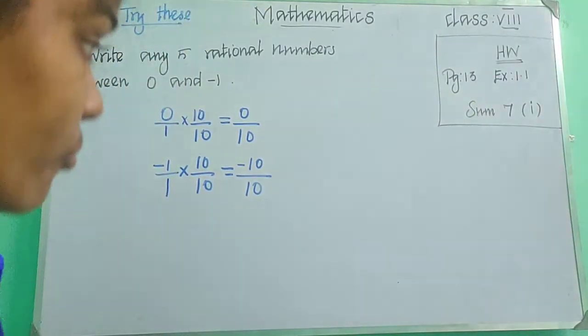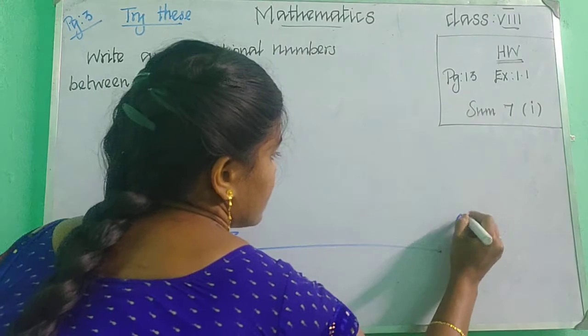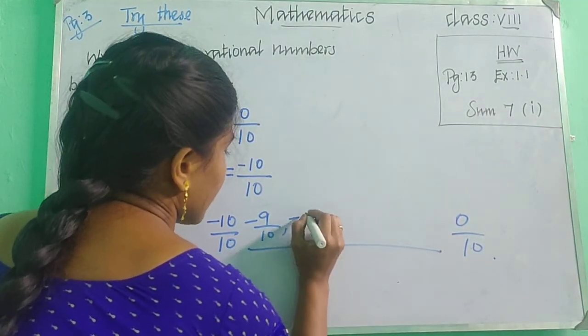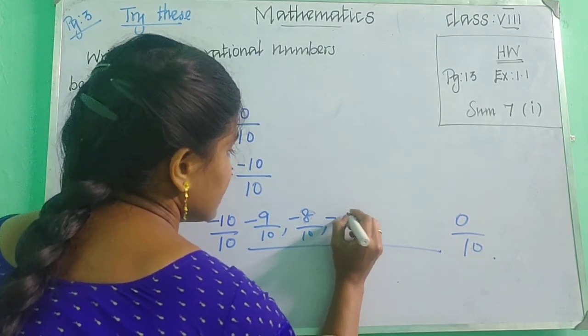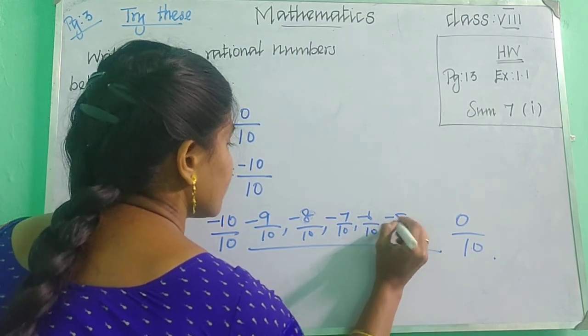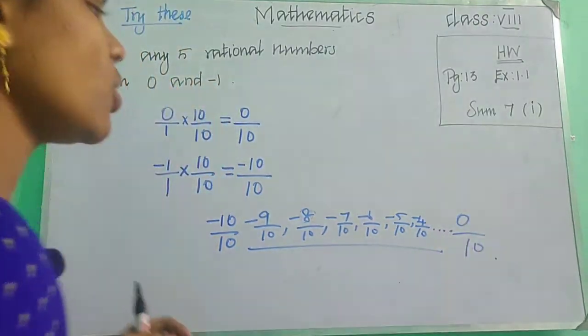Minus 10 upon 10 to 0 upon 10, right? So minus 9 upon 10, minus 8 upon 10, minus 7 upon 10, minus 6 upon 10, minus 5 upon 10, minus 4 upon 10, and etc. up to 0 upon 10.